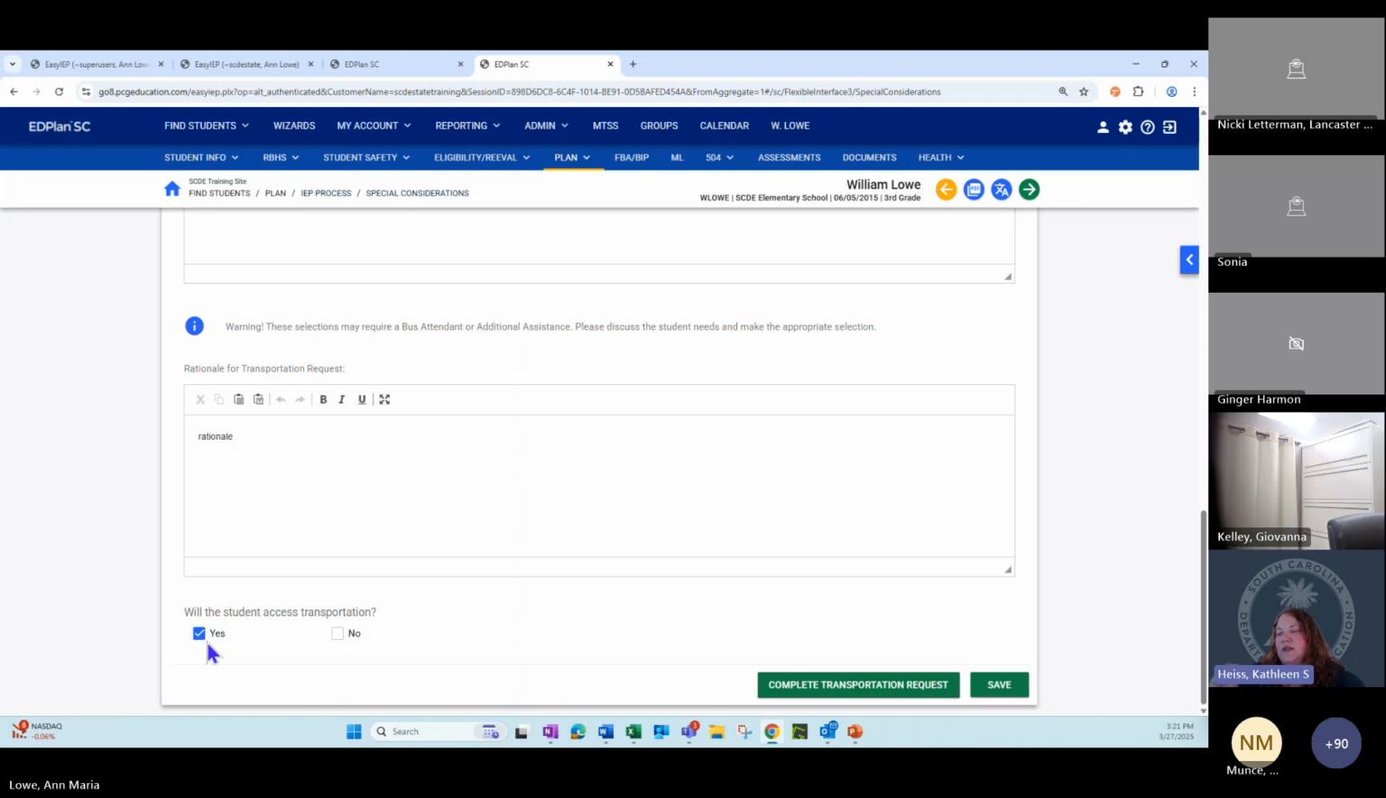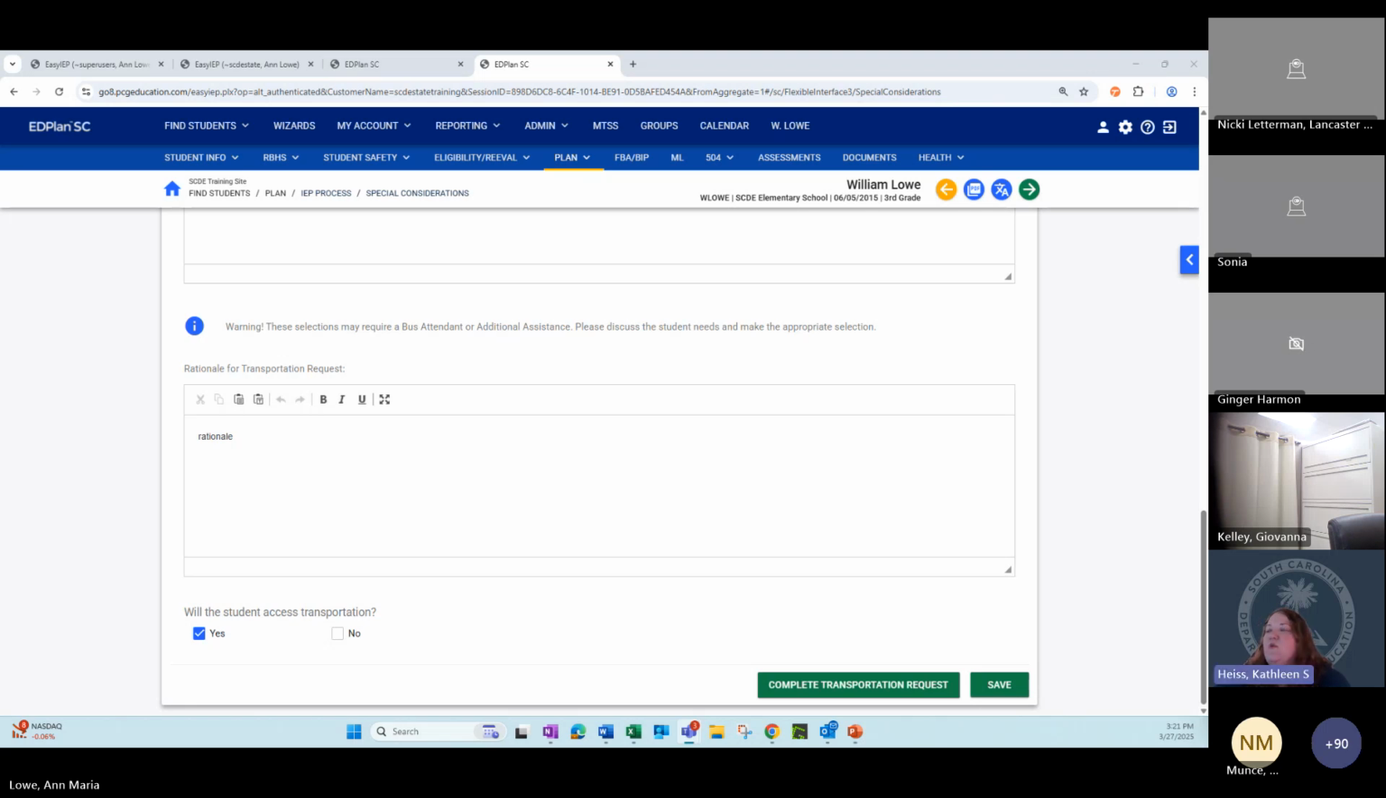So this isn't whether they need transportation to and from school, and mom's doing it. This is, is the district providing transportation? So this is what it's pulling when reporting is run. And so that is why that is there. So you do need to address that question.